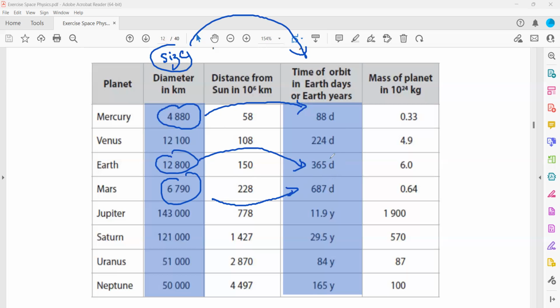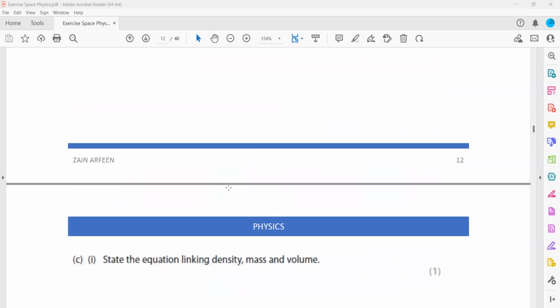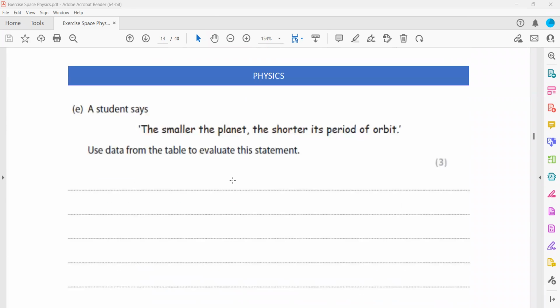So the correct answer for this is, there is no direct correlation between the diameter or size of a planet and the orbital time. Some planets have a smaller size and may take longer time. Some planets have a large or bigger size and may take a short time. So the correct answer for this question is, there is no direct correlation between the size of the planet and the orbital time.